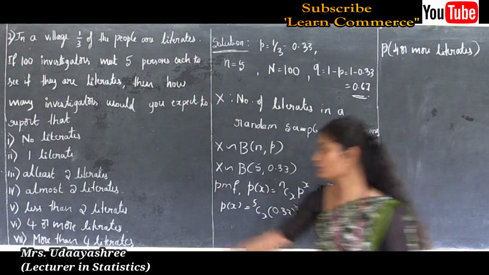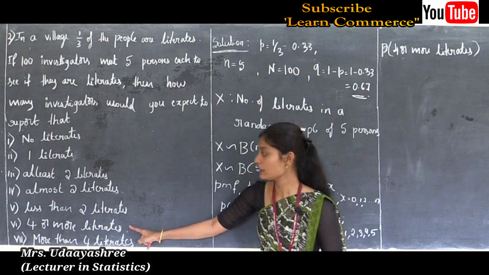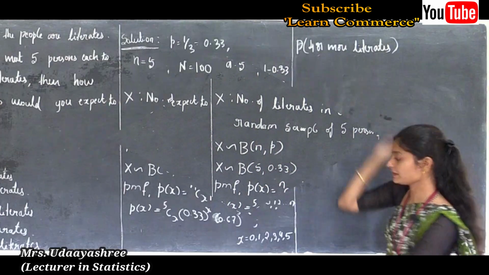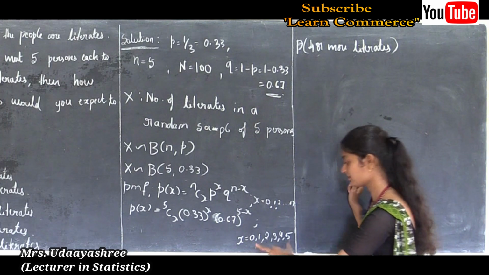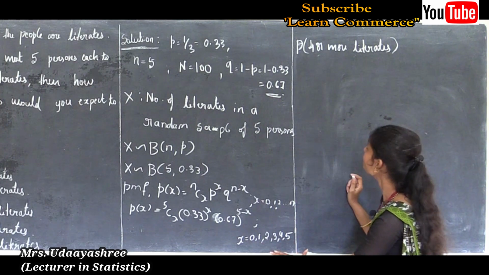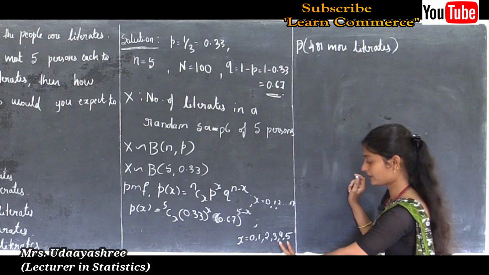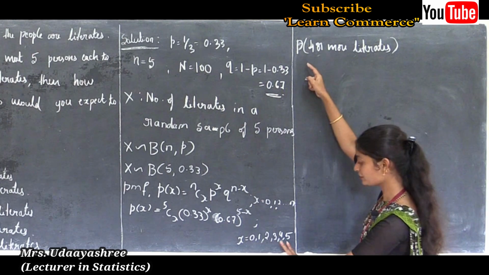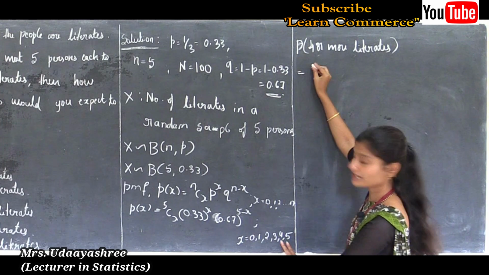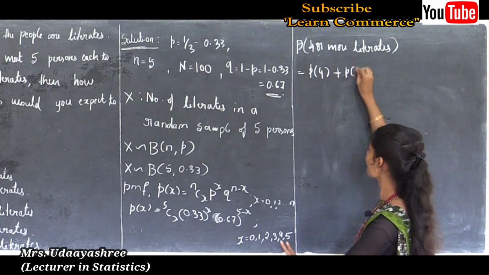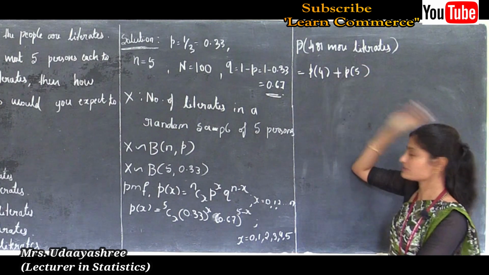Okay, next we are going to calculate the probability of getting 4 or more literates. Now see here, our range is 0 to 5, so 4 or more literates means two values are there, one is 4 and another one is 5. Then we can write probability of 4 plus probability of 5.